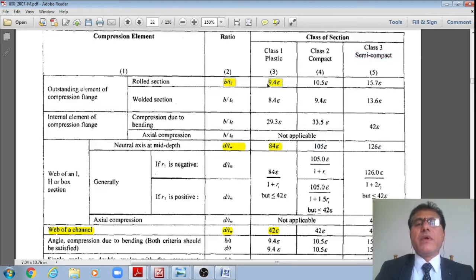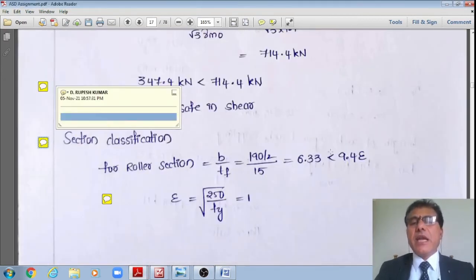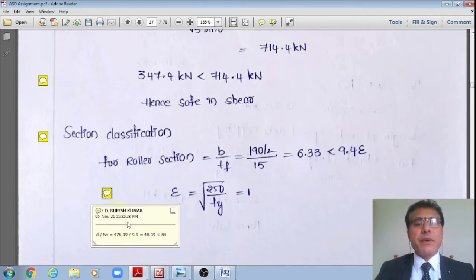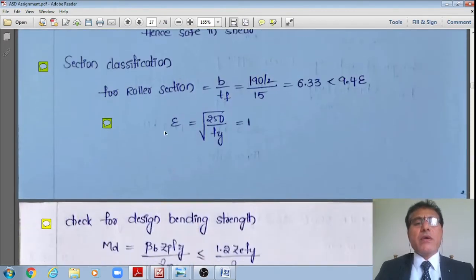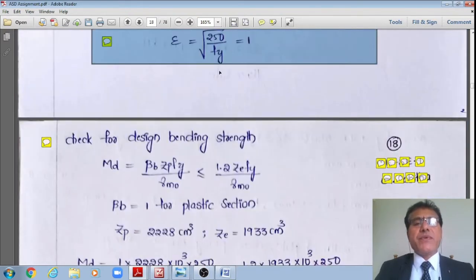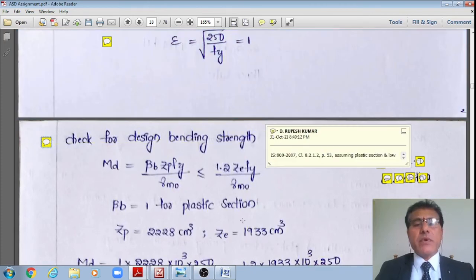However, we got both the checks. It is right, which was less than 9 for the flange. It was less than 9.4 times epsilon. And also for the web, it is less than 84 because we got 48.09, which is less than 84. Therefore, both the web as well as the flange have plastified. Therefore, the section is a plastic section. Therefore, beta is equal to 1, as per this IS 800.